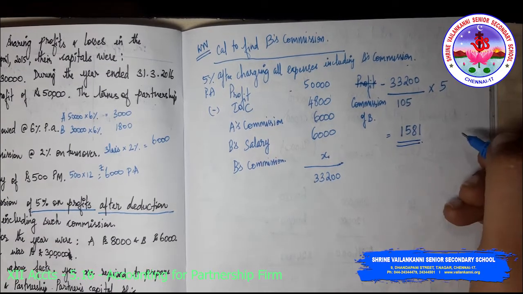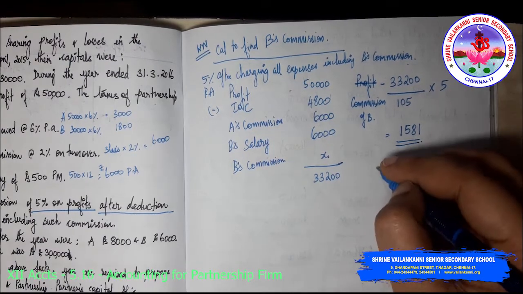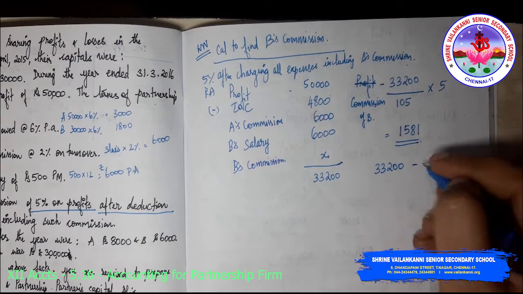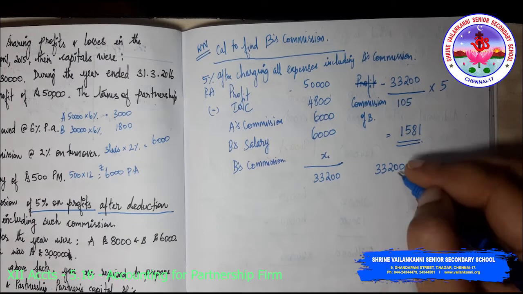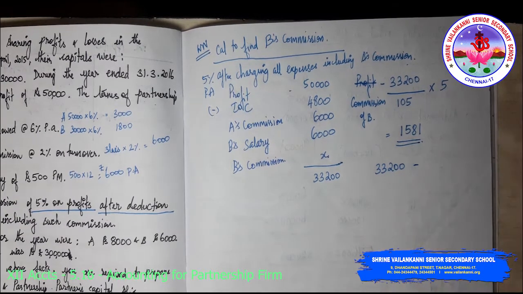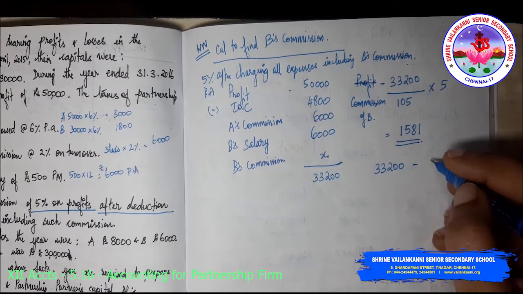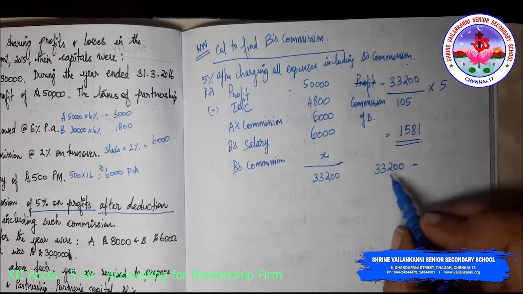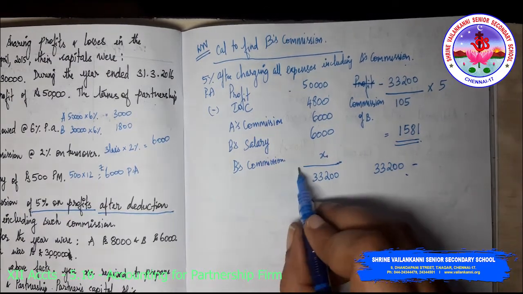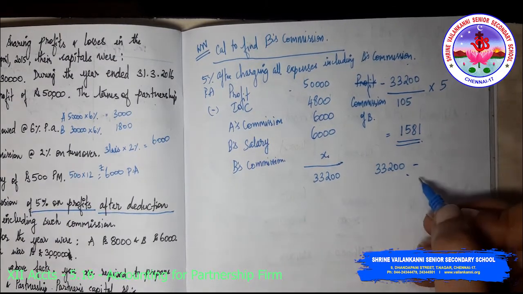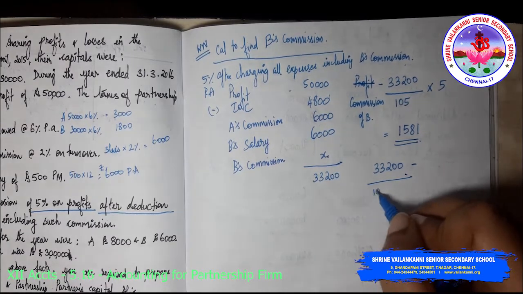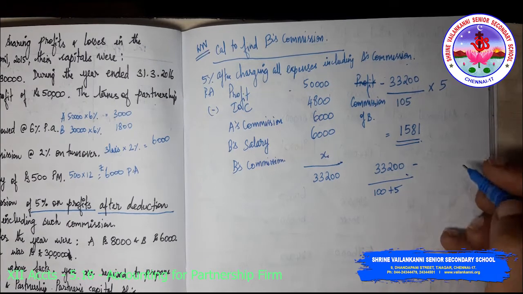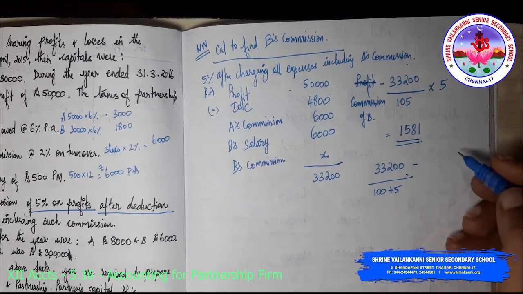If you are not able to still get it, I will tell you one thing. 33,200 is what? Is it 100%? Can you charge 33,200 into 5%? That will be wrong. Is this excluding B's commission? No, it is including B's commission. So 100 plus 5 only is this. So what is 5%? So that's what we are trying to do.